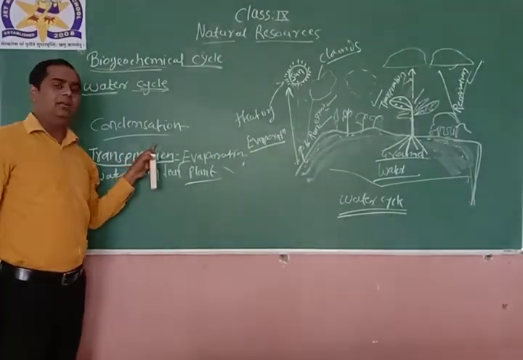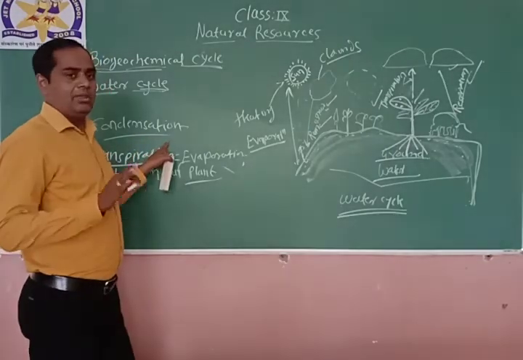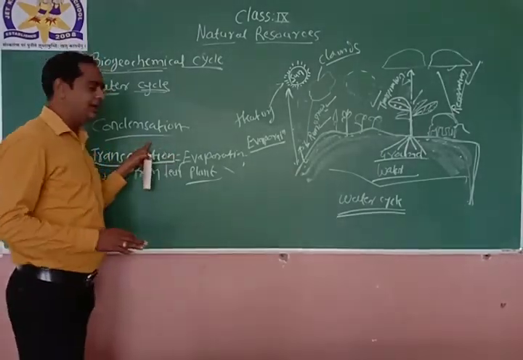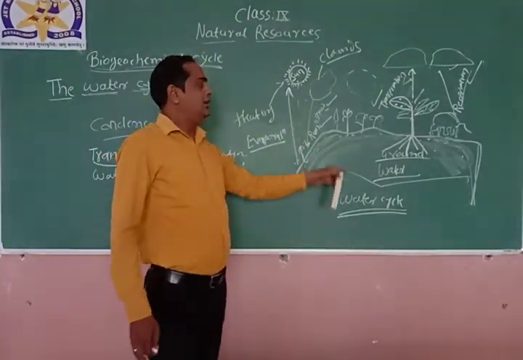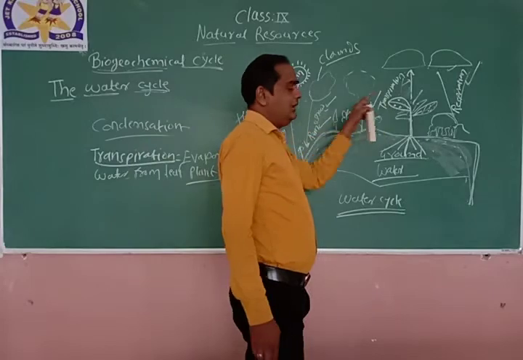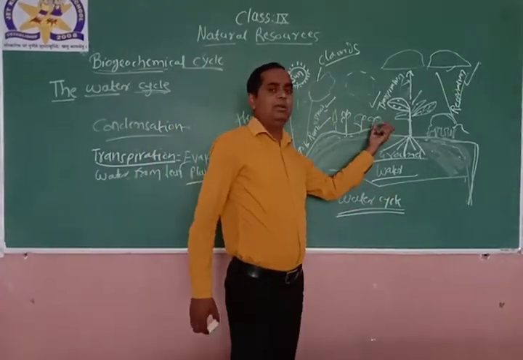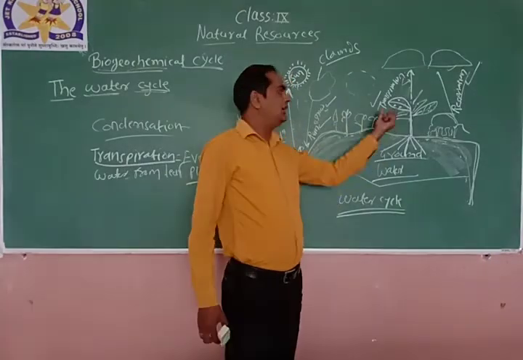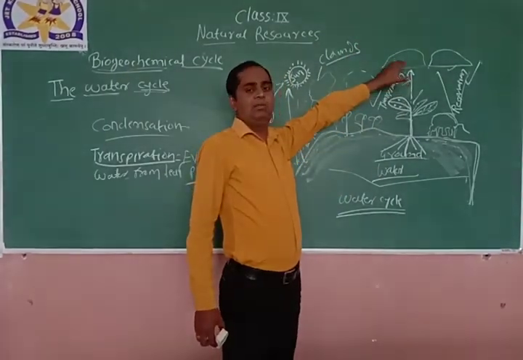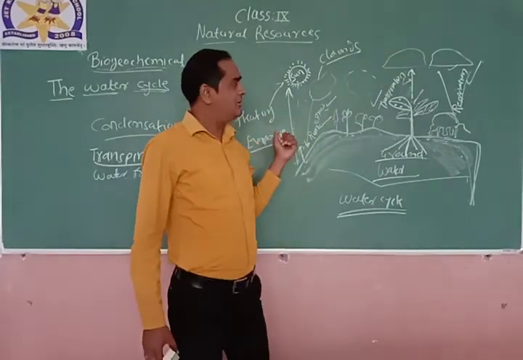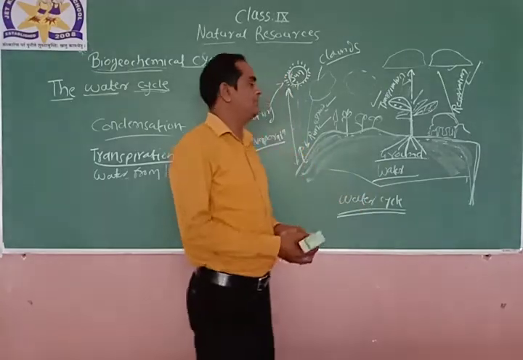The water will be cooled by the process of condensation, and again it will fall down in the form of rain. Again the water will evaporate in the form of transpiration, right? From the leaf of the plant, it will get into the environment. Again, this water will get cooled by the condensation process and fall down on the surface of the ground, right?